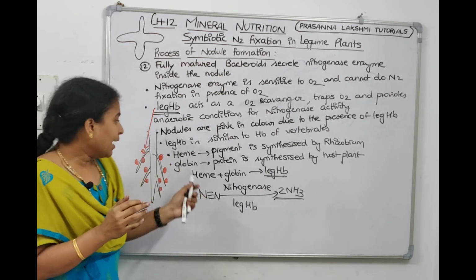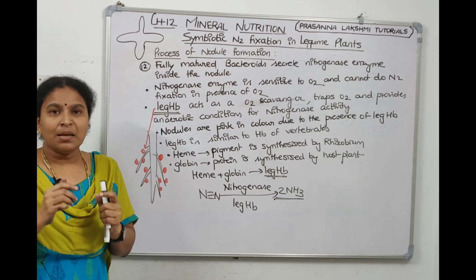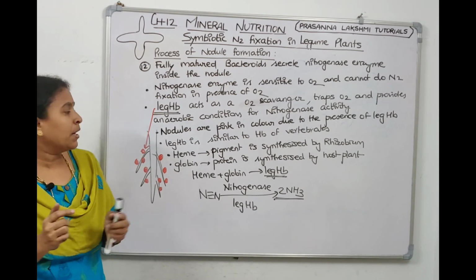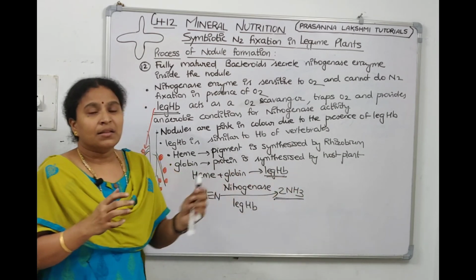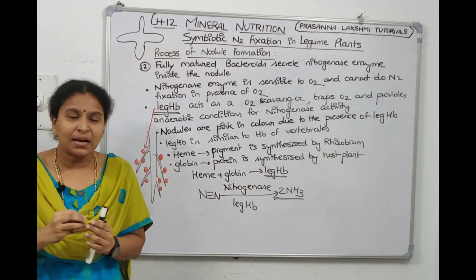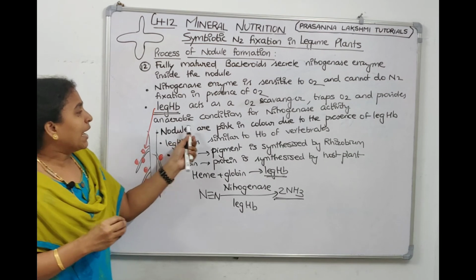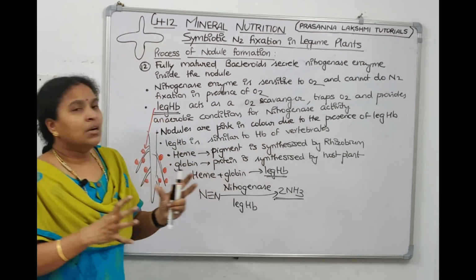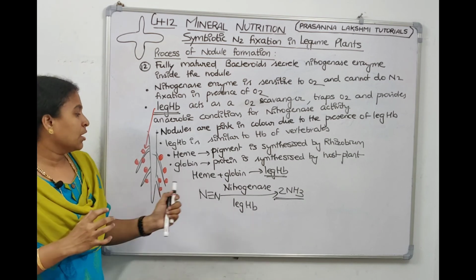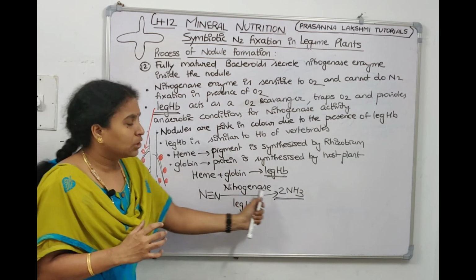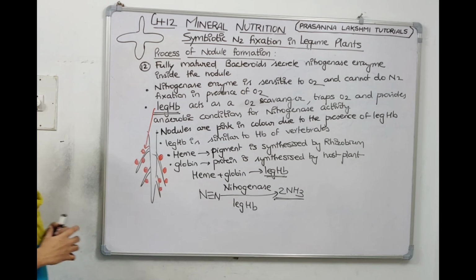Then the leg hemoglobin will be synthesized. Hemoglobin contains heme and globin: heme by the bacteria, globin by the plant. This leg hemoglobin imparts pink color to the nodules. It acts as an oxygen scavenger, traps that oxygen, and provides suitable conditions for nitrogen to get converted to ammonia. Take a screenshot, we'll continue.